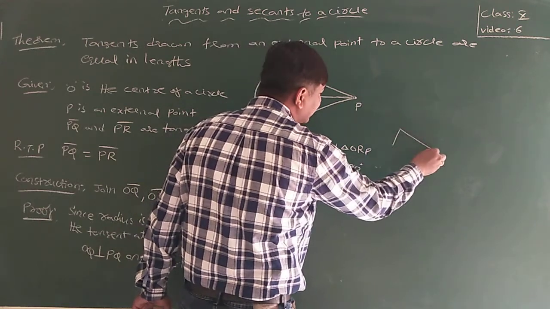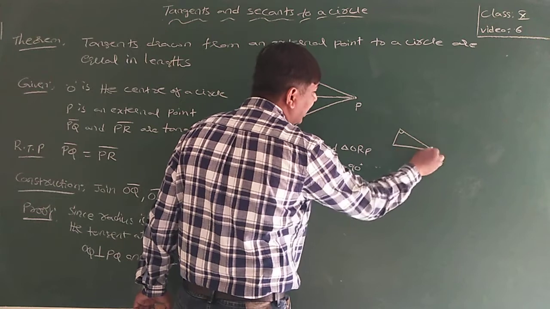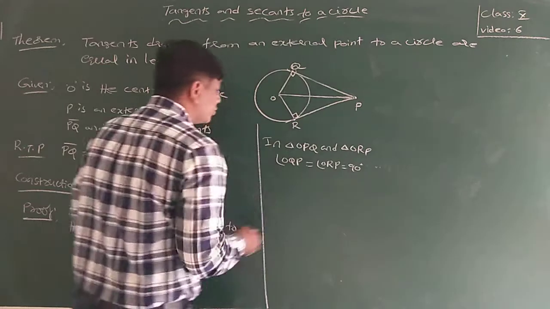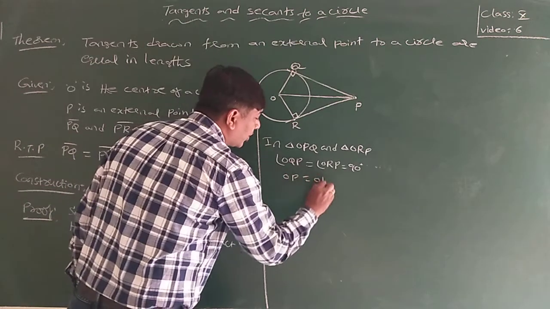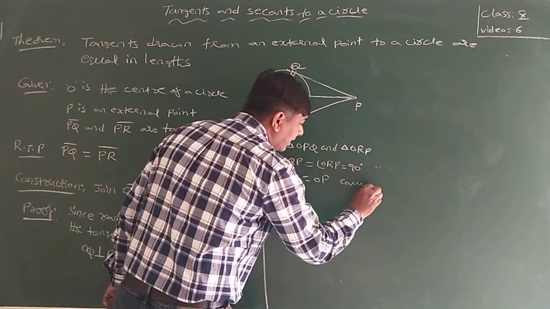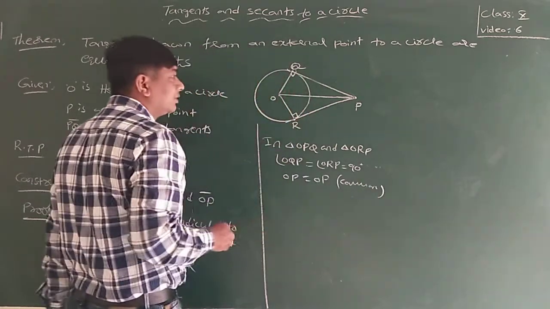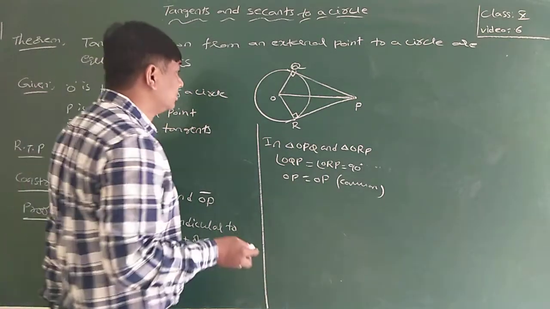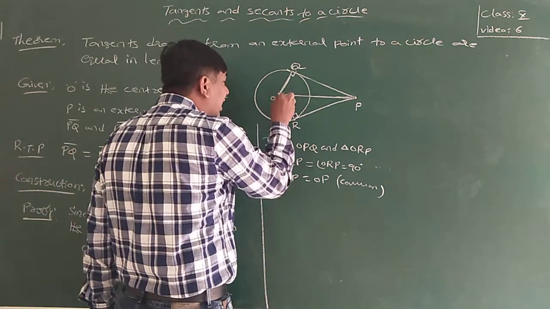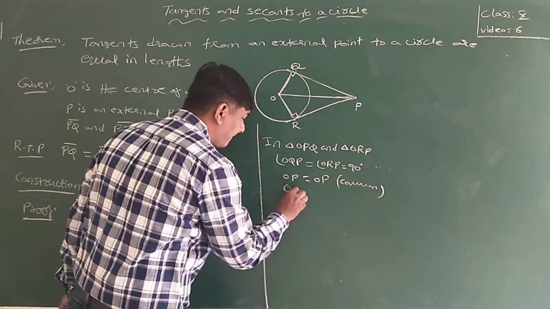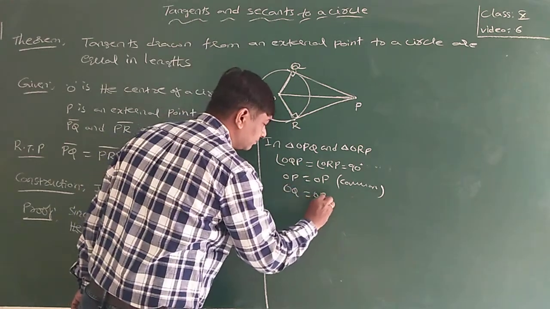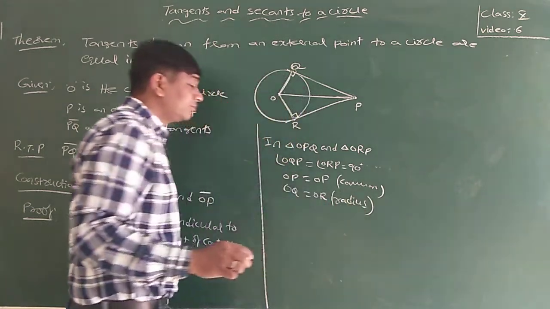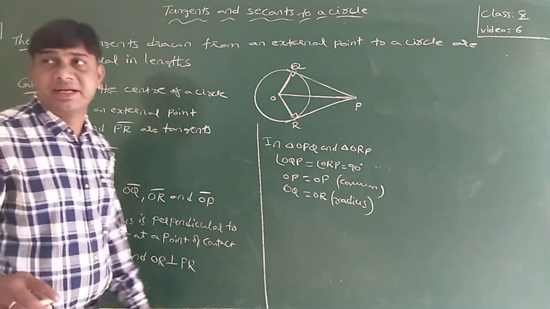OP is equal to OP, common, by the reflexive property. OQ and OR are the radii.